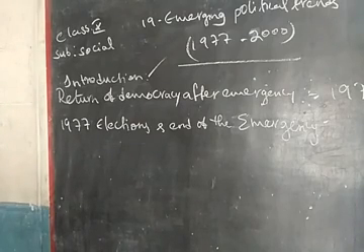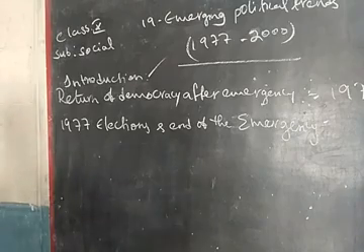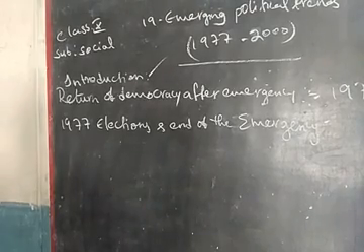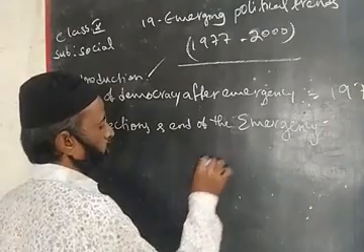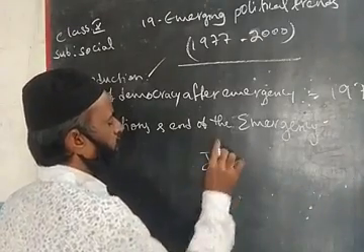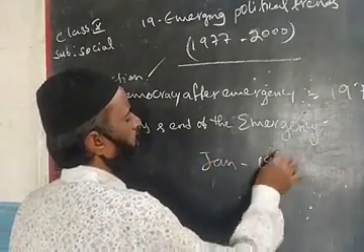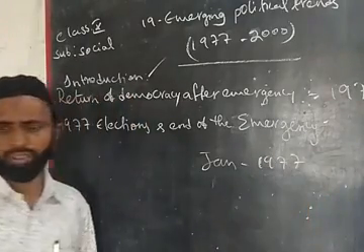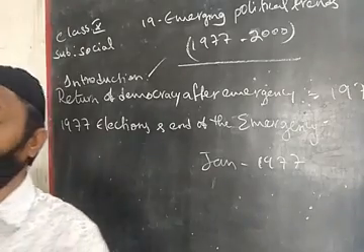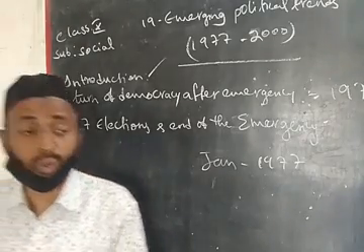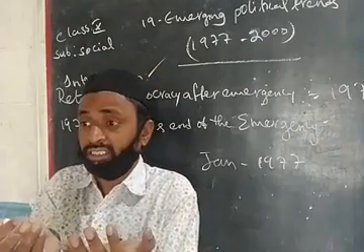So when elections were announced in January 1977, it took everyone by surprise. Yes. So in the month of January 1977, elections were announced. When the election commission announced the elections, everyone was surprised how they were announcing elections. Why?